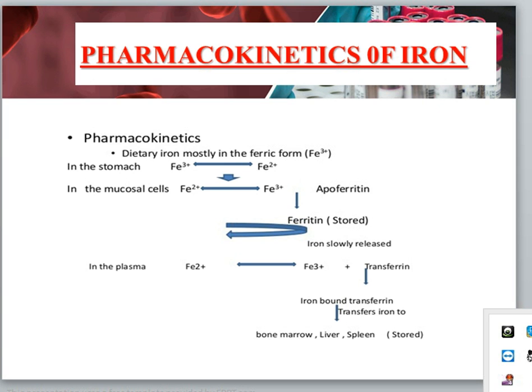In plasma, Fe2+ is converted into Fe3+, which binds with transferrin, and iron-bound transferrin transfers the iron to the bone marrow, liver, and spleen, where it is stored.